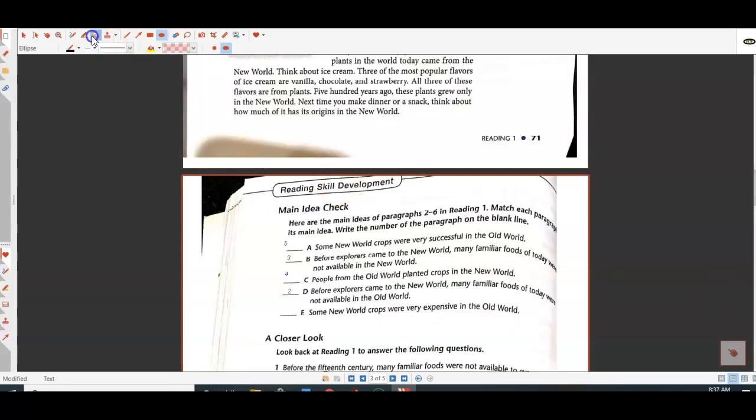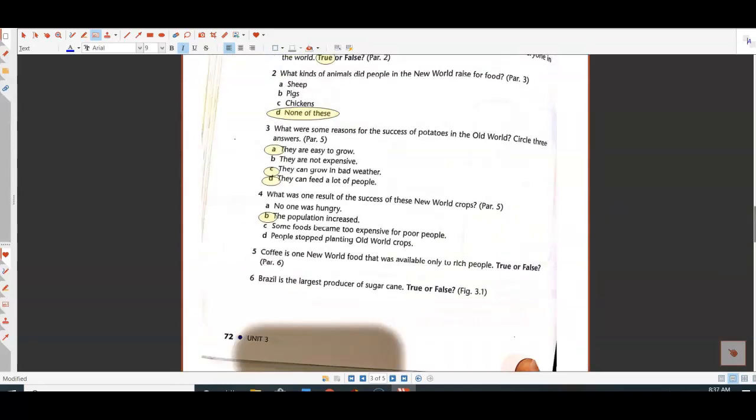Of course, we only have one answer left. Let's see if we were right. Some New World crops were very expensive in the Old World. Yes, that does match the main idea of paragraph 6. And here we have coffee is one New World food that was available only to rich people. Did they talk about coffee in this paragraph? Go back and look. No, they didn't talk about coffee. So we're going to mark this one false because we're not really sure about coffee. And actually, coffee was an Old World food, right? Because they said it started in Yemen.